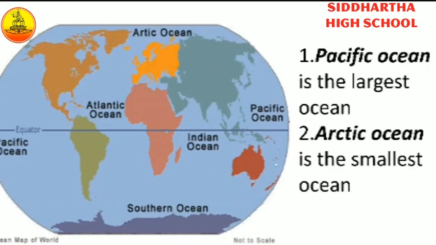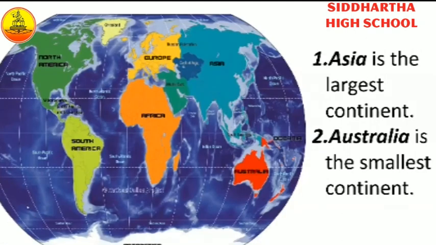Okay, children. Next, continents. There are 7 continents. They are Europe, Asia, Africa, Australia, North America, South America, and Antarctica. Asia is the largest continent. Australia is the smallest continent.